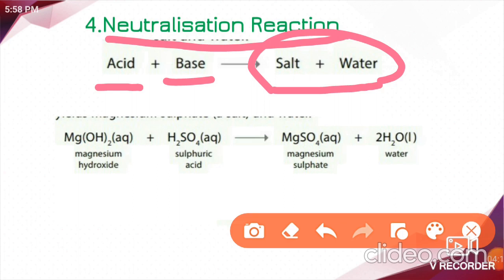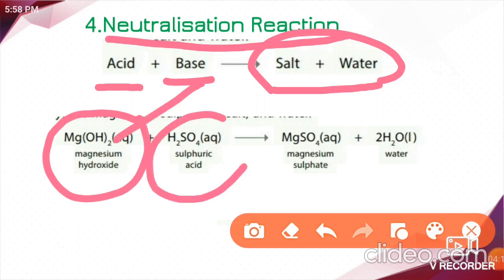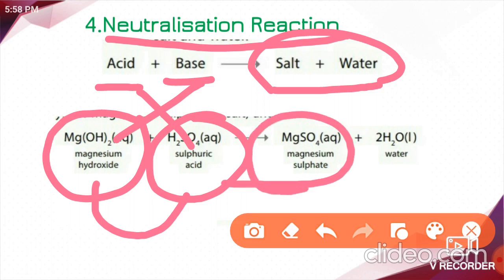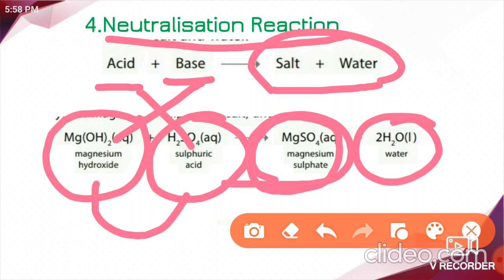You just see your example here. Magnesium hydroxide, it is a base. Sulfuric acid, it is an acid. When magnesium hydroxide reacts with the acid, they get neutralized and they are going to produce salt, here magnesium sulfate, and water. Got it? What exactly is neutralization reaction? The reaction between acid and base, they will produce the products salt and water. This is what we call